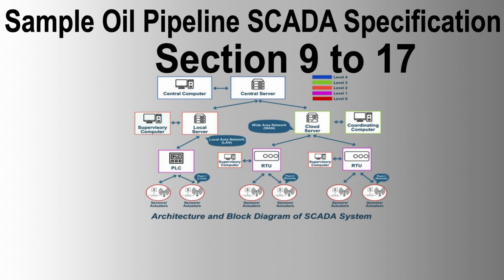Section 16, documentation. 16.1, language and units. All documents must be in English and use SI units. 16.2, drawing and information schedule. Seller must supply a schedule of drawings and information, including preparation and submission timelines.